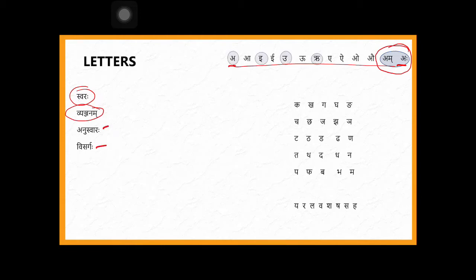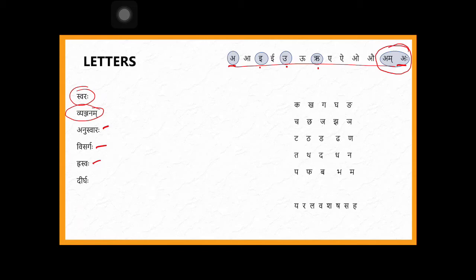Then what are these four letters? A, i, u, ru. These four letters are called hrasvaha. What does that hrasva mean? If you are taking a single breath and pronouncing a letter, that is called hrasva. Okay? And then dirgha, rest of them, aa, ee, oo, e, ai, o, au.